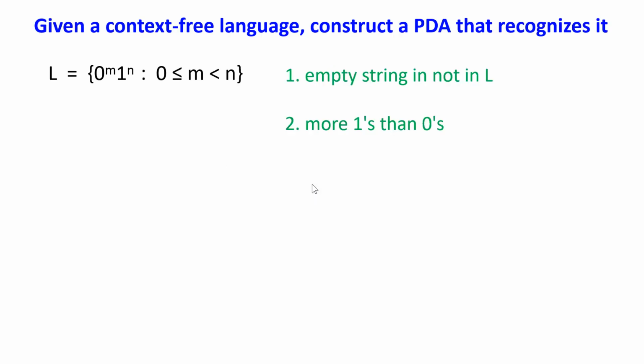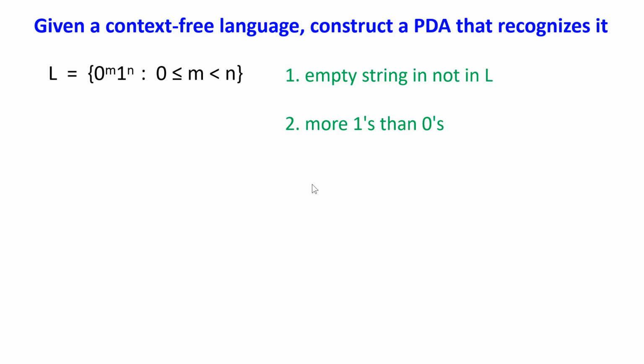Given the context-free language, how can we construct a PDA that recognizes it? For this language L, it has consecutive zeros followed by consecutive ones. But the number of zeros and the number of ones has a restriction. The number of zeros can be 0, but the number of ones needs to be greater than the number of zeros. In the previous example, we asked for an equal number of zeros and ones. Now we ask for more ones than zeros.